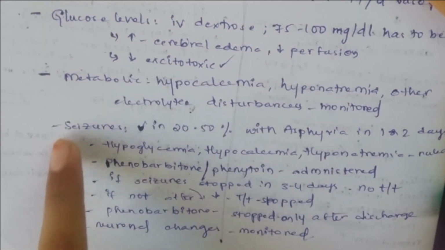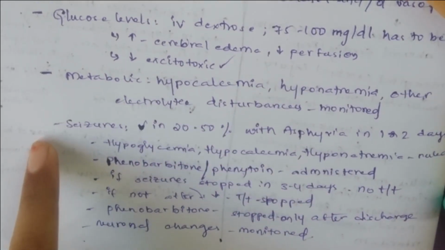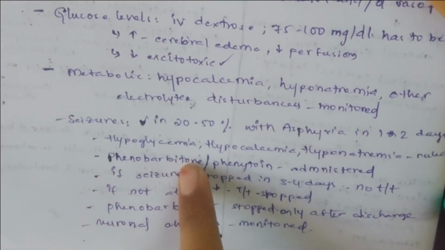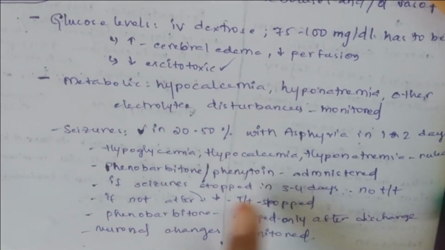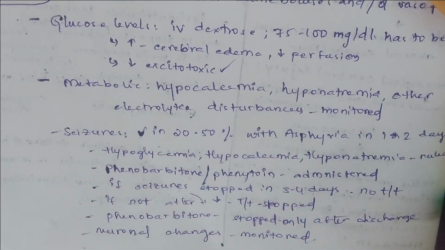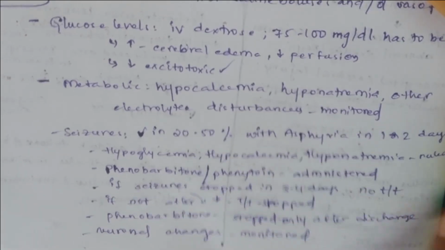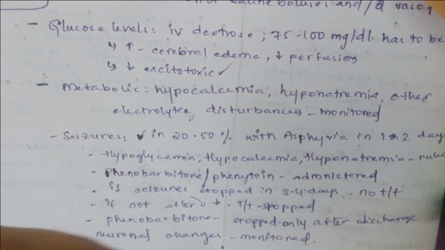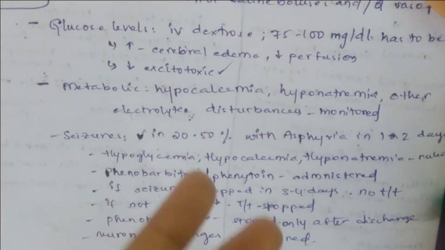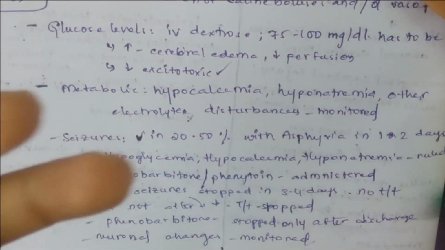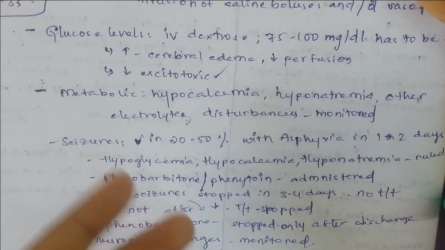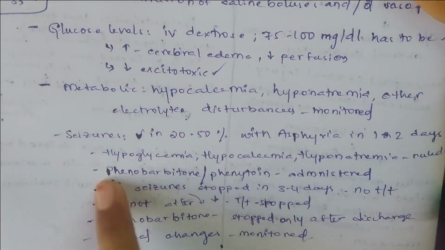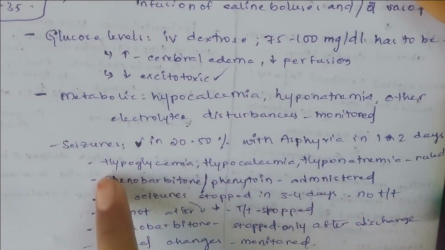What treatment do you give when there are seizures? You give phenobarbital or phenytoin. And if the seizures have stopped within 3 to 4 days, no treatment has to be given. You have to see if there are seizures or not. If there are no seizures for 3 to 4 days, you should not give phenytoin or phenobarbital.